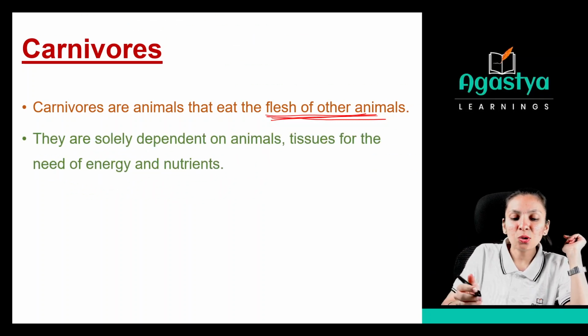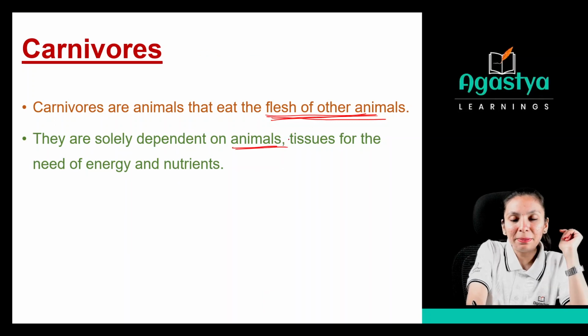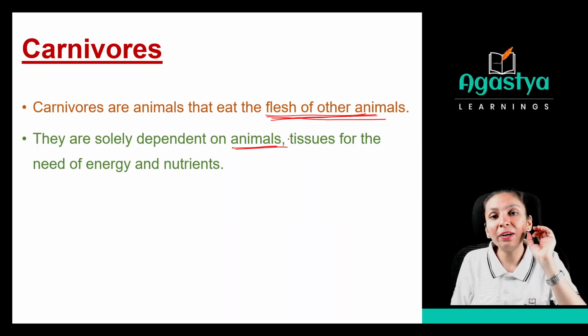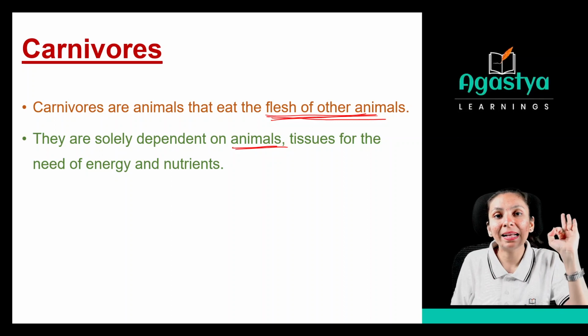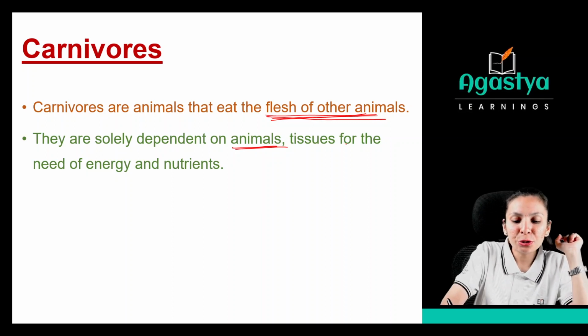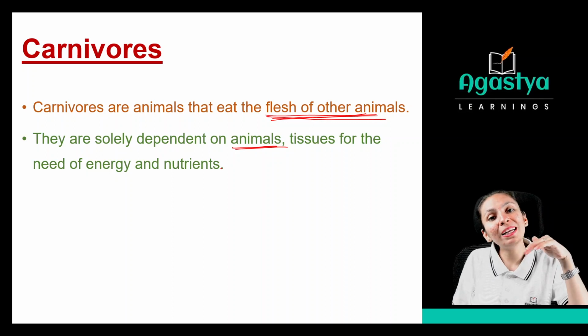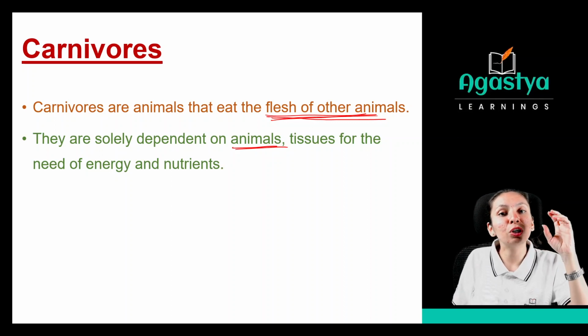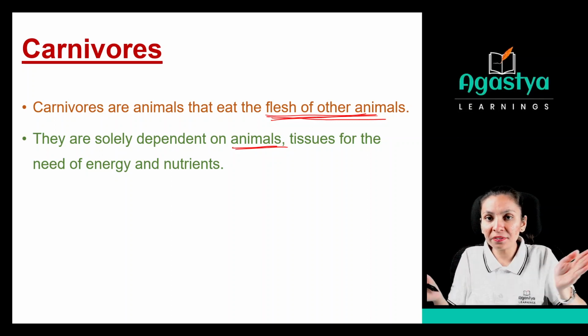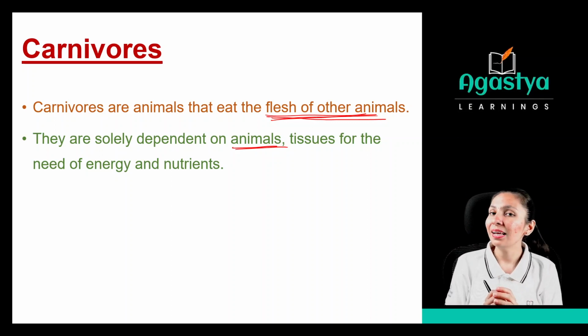Now see, they are solely dependent on animals. Solely means they are only dependent on animals. They don't require anything other than animal tissues for their need of energy and nutrients. So they are only dependent on animal tissues. What do you mean by animal tissues? Yes, a group of cells is called animal tissue.